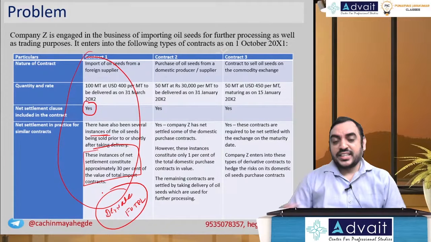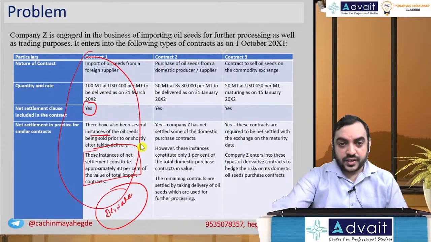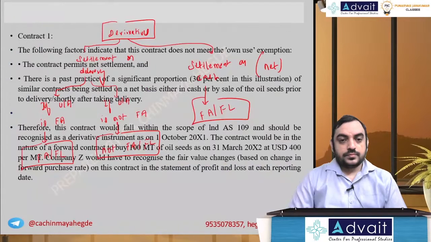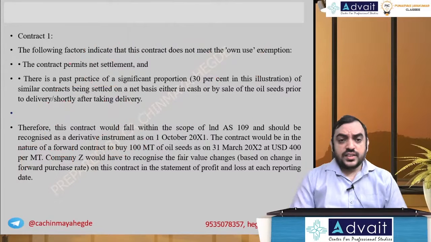I'll just put the Institute solution also for your reference for contract 1. So you can see the contract permits net settlement and there is a past practice.